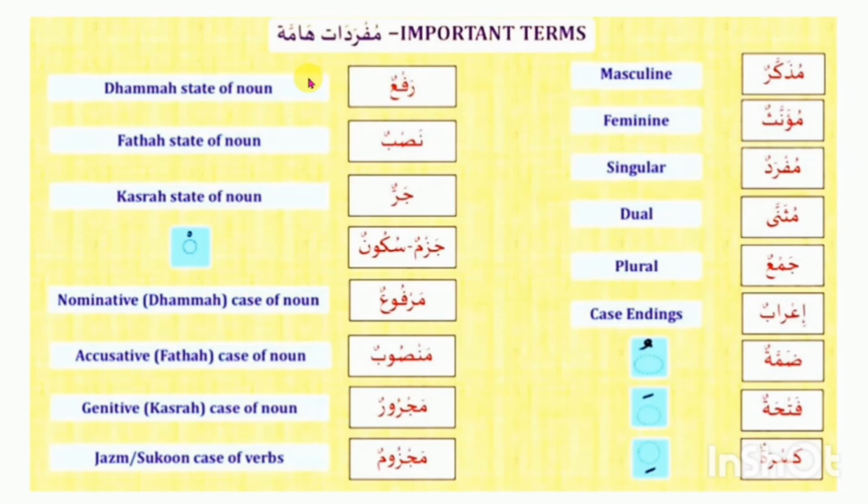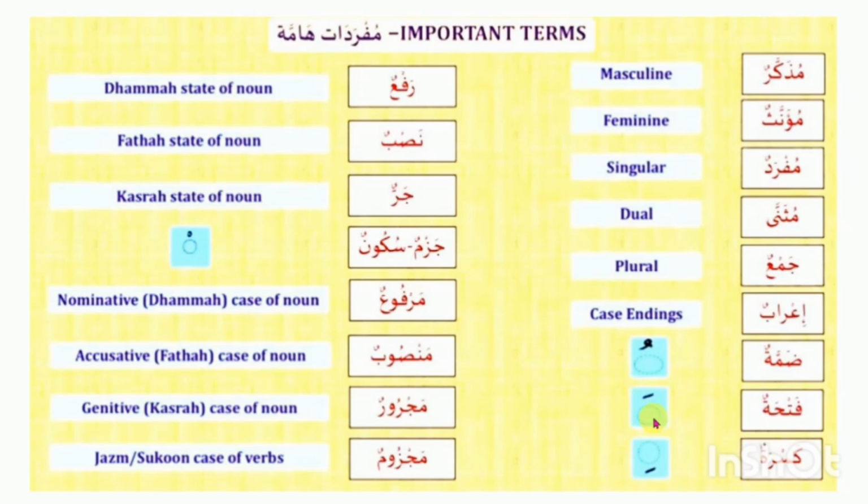Noun is raf', but damma is pesh. When the state of the noun is damma, this is called raf'. Please pay attention here, otherwise you will not understand. I repeat again: the noun is raf', but damma is pesh. Damma is pesh. This is a vowel, like in the English language. When damma is the state of the noun, this noun is called raf'.